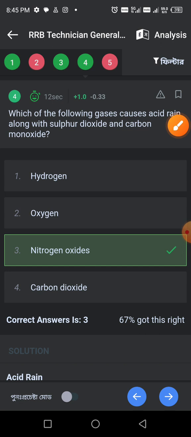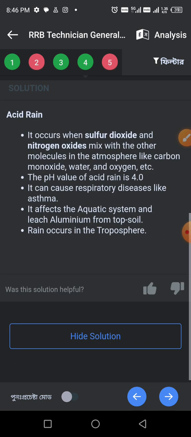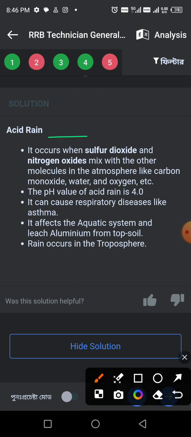Next, which of the following gaseous causes acid rain: sulfur dioxide, carbon monoxide, or nitrogen oxide? Acid rain key points. It occurs due to sulfur dioxide and nitrogen oxide mixed with other molecules in the atmosphere like carbon monoxide, water, and oxygen. Second point, the pH value of acid rain is below 4.0. Third point, it can cause respiratory diseases like asthma. Fourth point, it affects aqueous systems and leaches aluminum from topsoil. Fifth point, acid rain occurs in the troposphere.